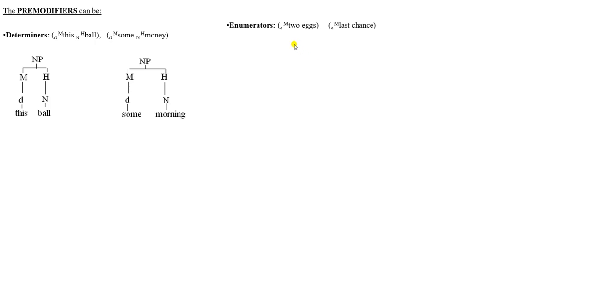So the first pre-modifier of an NP is determiner. So in these two examples, you see this is a determiner which functions as pre-modifier. Some also functions as pre-modifier which is a determiner. Enumerators also function as pre-modifiers.